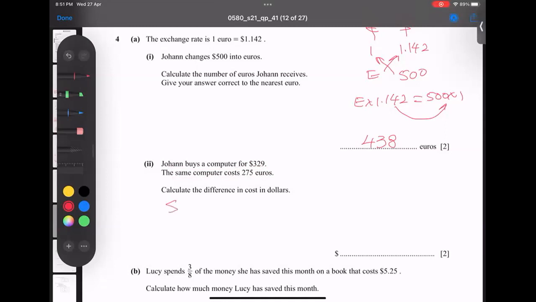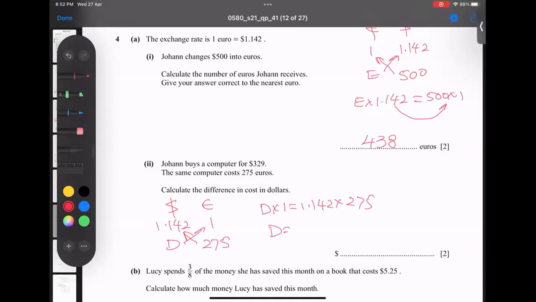So again, write dollars and write euro. $1.142 equals €1, and 275 euros is D for dollar. So currency conversion: D times 1 equals 1.142 times 275. I get dollars from here.